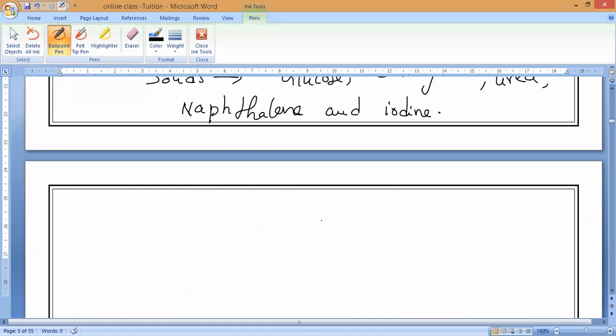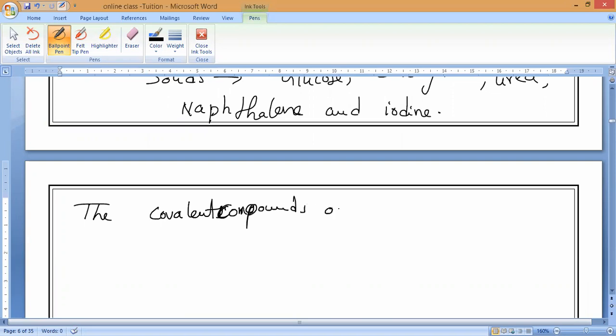The covalent compounds are usually liquids or gases.